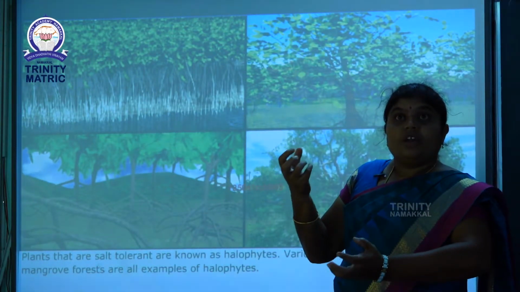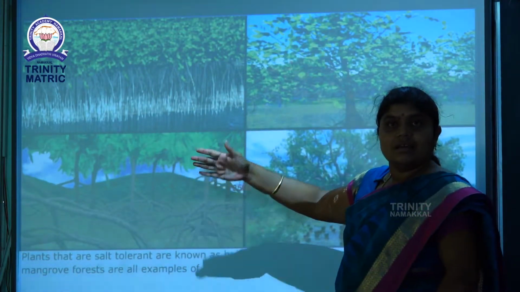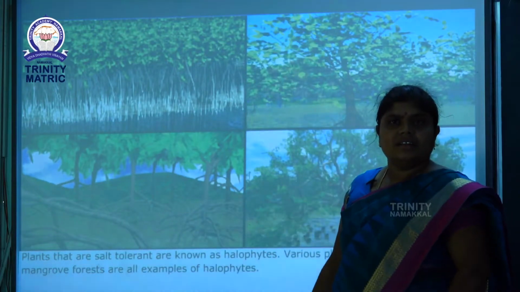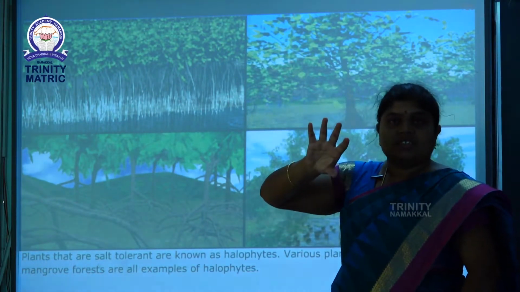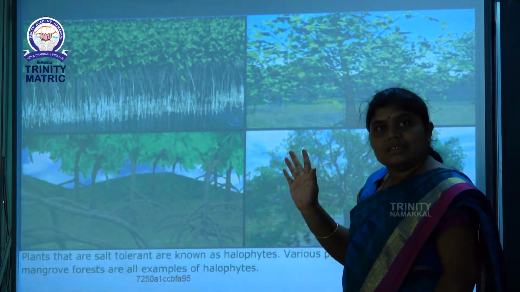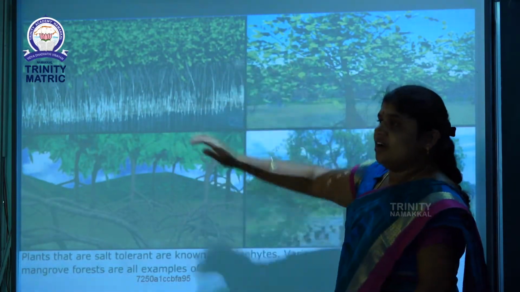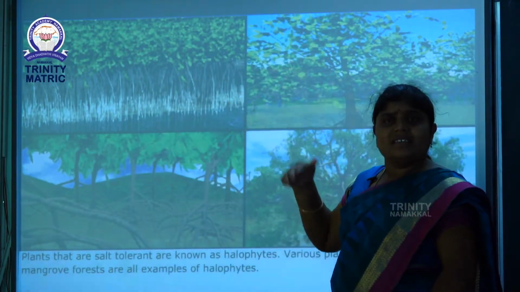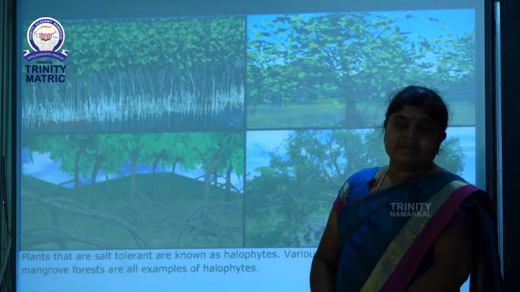The special feature is one of the root parts. The root is above the soil. Mostly all plants' roots grow under the soil, but in mangrove plants the roots are above the soil. Why do these plants have roots above the soil? What is the reason?